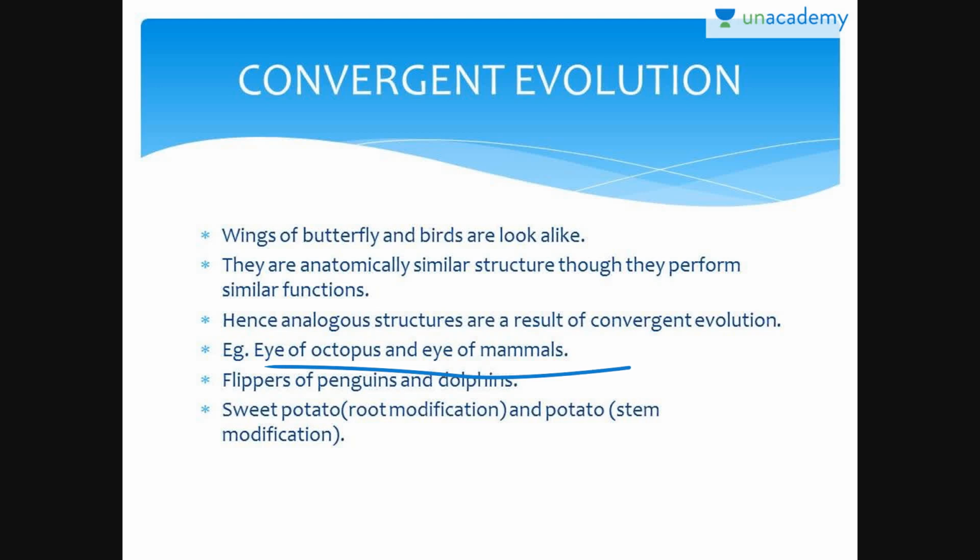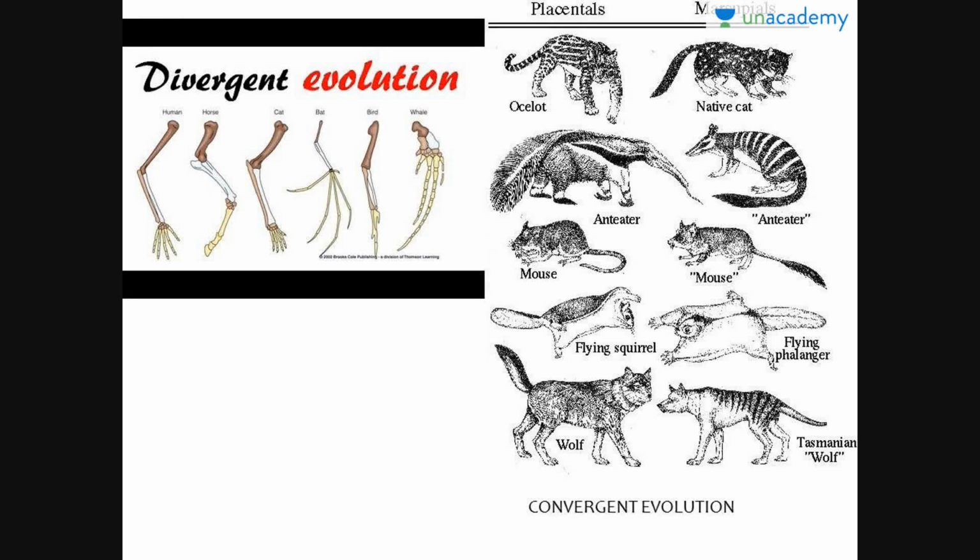Eye of octopus and eye of mammal. Flipper of penguin and dolphin. Sweet potato is a root modification and potato is a stem modification. So all of them are examples of convergent evolution. Now this is the example of divergent evolution depicted here, and on the right hand side is the convergent evolution. If you see, the structure is shown quite clearly.